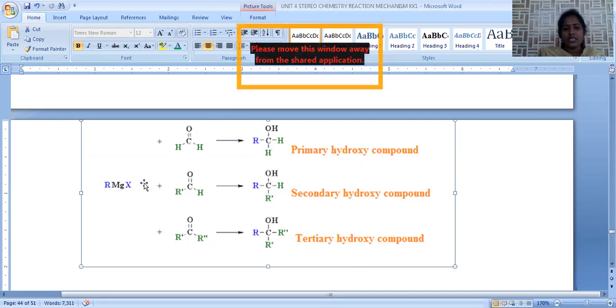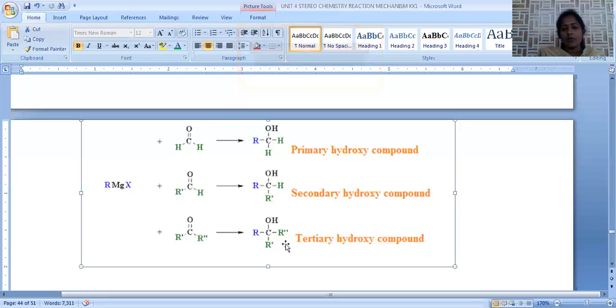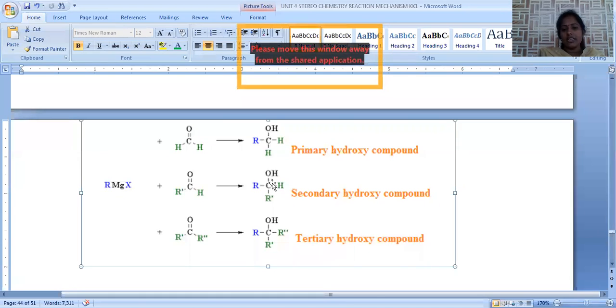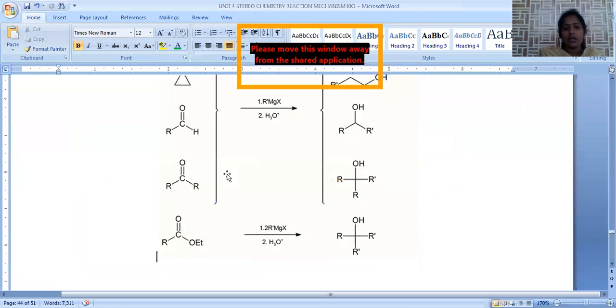When RMgX Grignard reagent is added to an aldehyde compound, formation of a secondary alcohol is possible, where the R group is attached to the carbon, and this dialkyl compound is called secondary. In the case of a ketone, two alkyl groups are already there. When RMgX is added, a trialkyl compound is generated, which is called a tertiary hydroxy compound. Formaldehyde gives primary, normal aldehydes give secondary, and ketones give tertiary hydroxy compounds. This is about the Grignard reaction with carbonylic compounds.